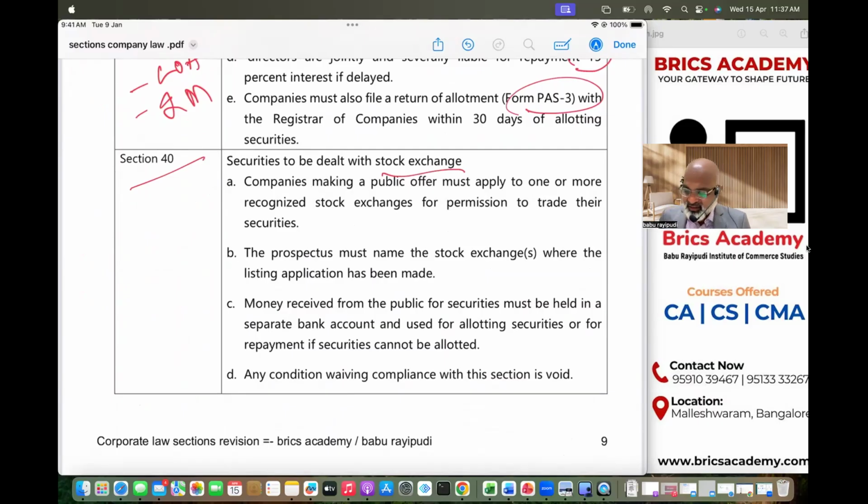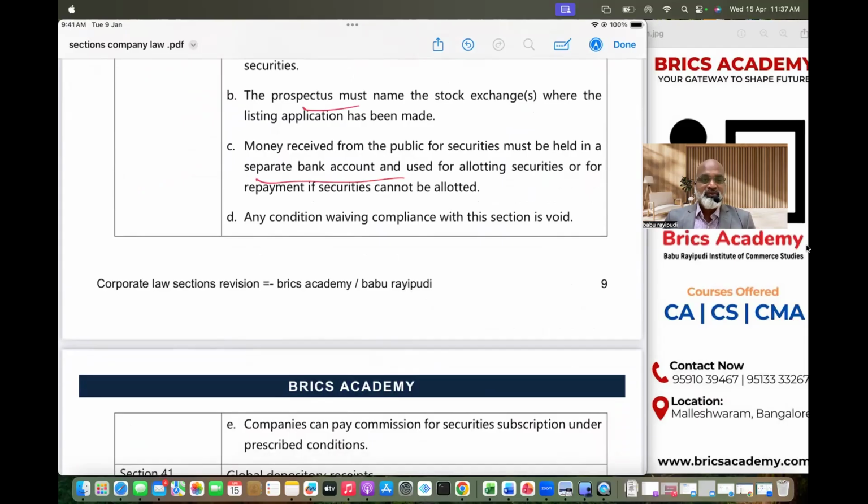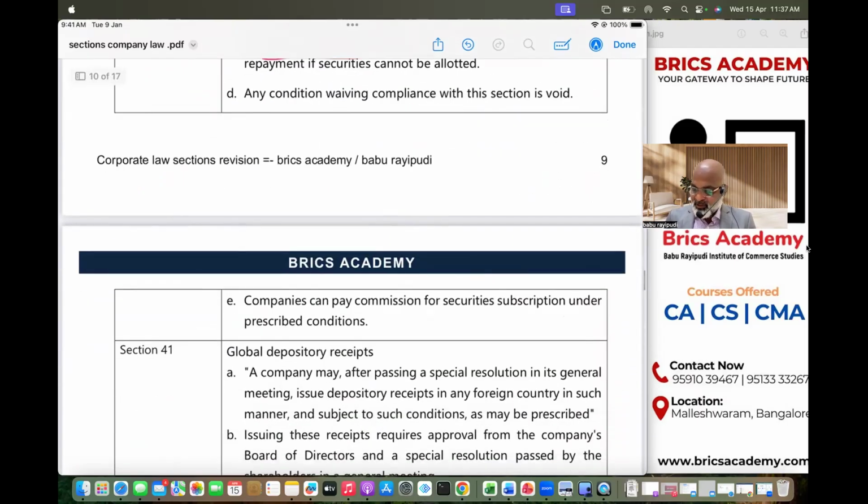This section says, whenever a company makes a public issue, public offer, the company must ensure that it has applied to a recognized stock exchange. The stock exchange details you are supposed to mention very clearly in the prospectus. And the money received has to be kept in a separate bank account and utilized only for adjustment of allotment of securities.